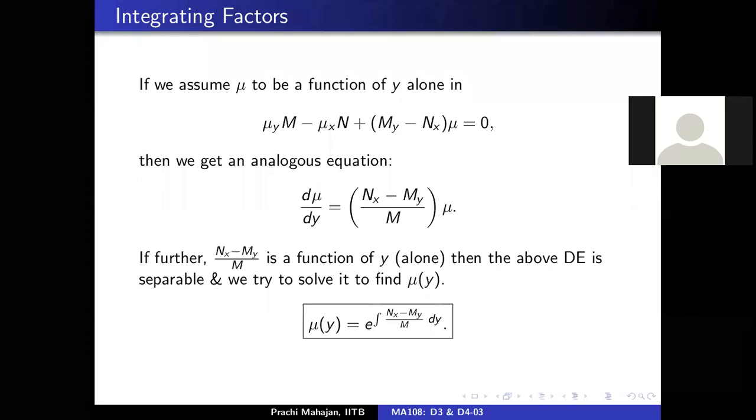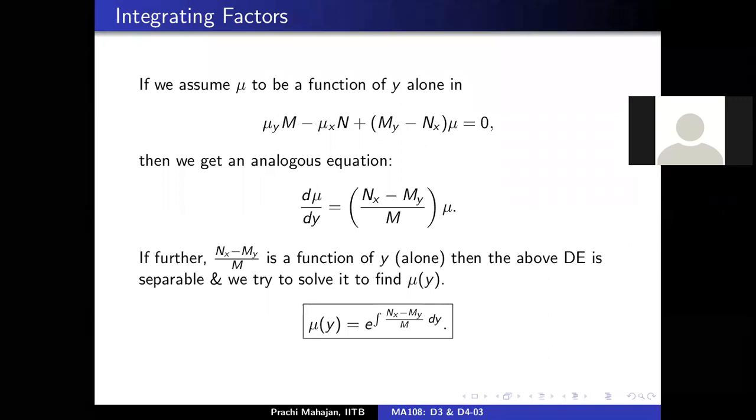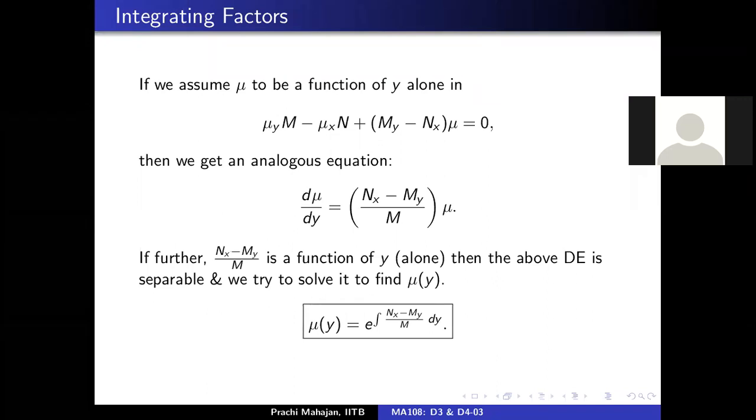It will have x, but I think what you mean to say is when you integrate it with y, the x will act as a constant. So that won't matter. You can always integrate it. It will come out to be 1 by mu d mu by dy, right? Exactly. So your point is correct. You take dy over there, you integrate.